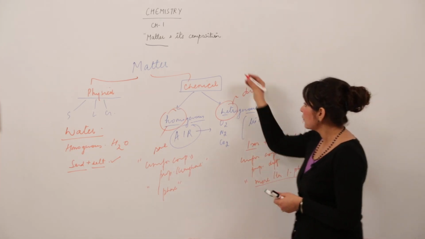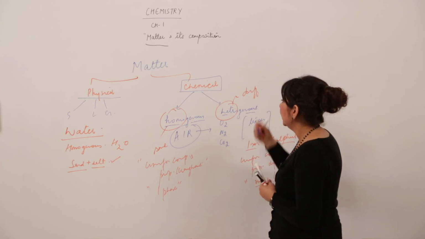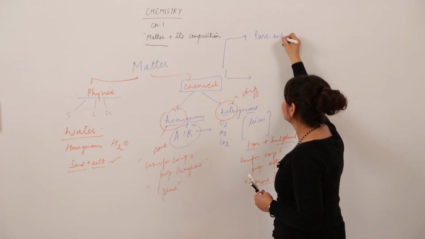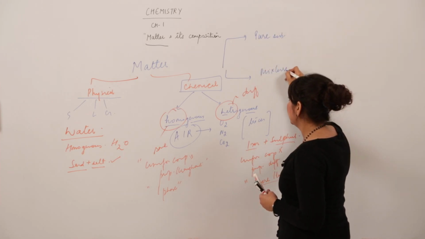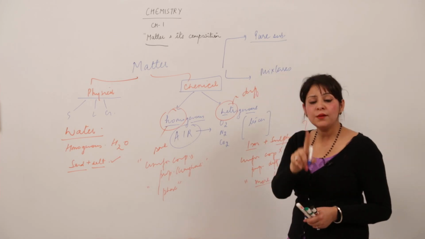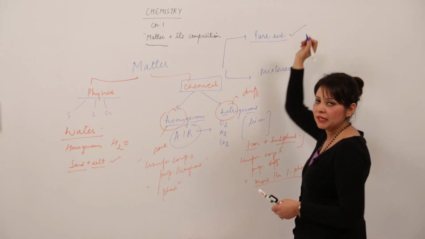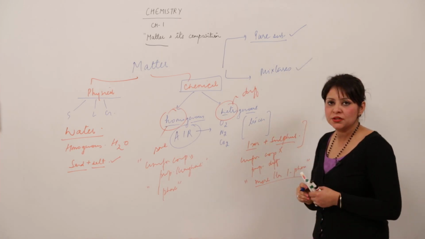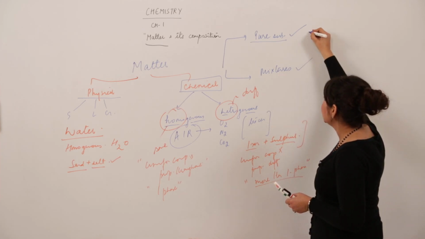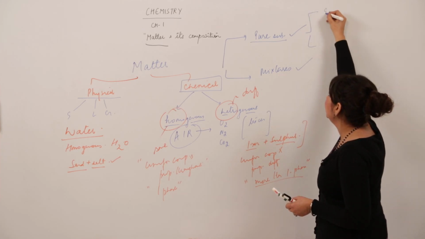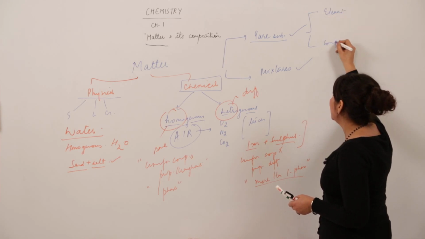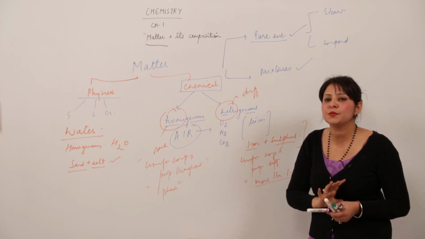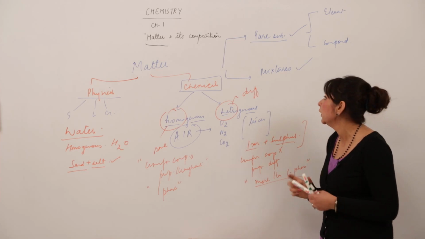That is, matter is divided into two categories, pure substances and mixtures. The substance which is formed of only one kind of substance is called a pure substance, and that which is formed of more than one kind of substance is called a mixture. Pure substances are further classified into two categories, that is element and compound. Element and compound exist as pure substances. They are formed of only one kind of substance and they exist in one phase only.